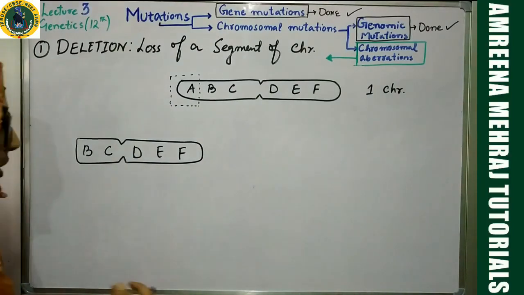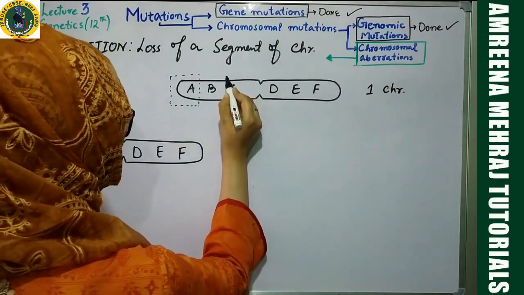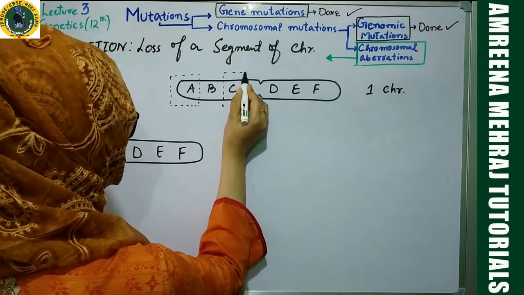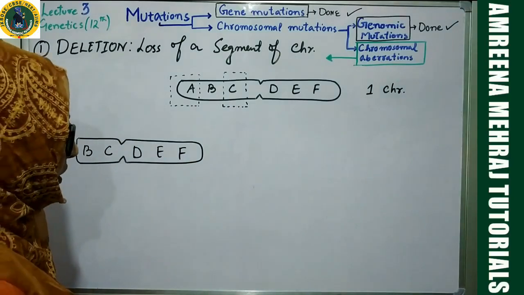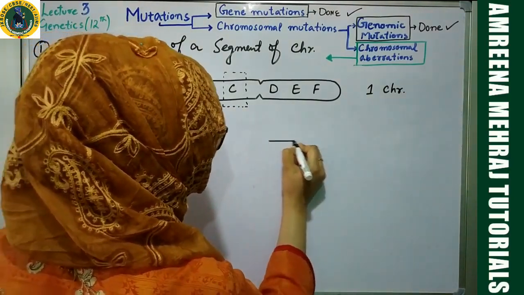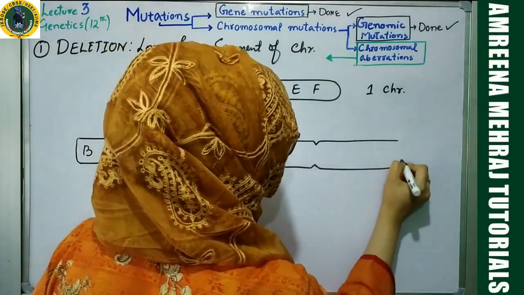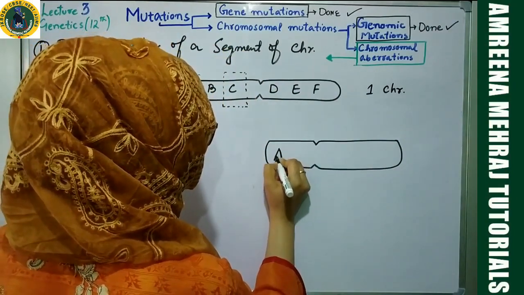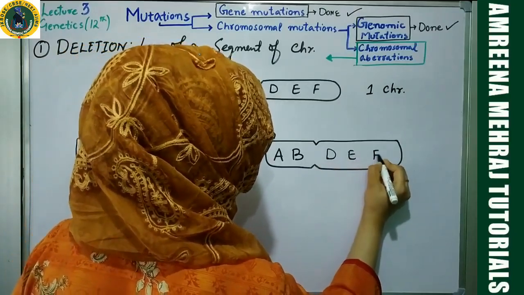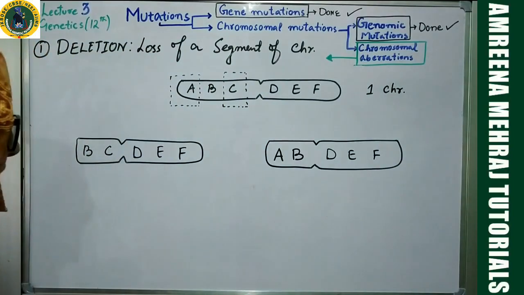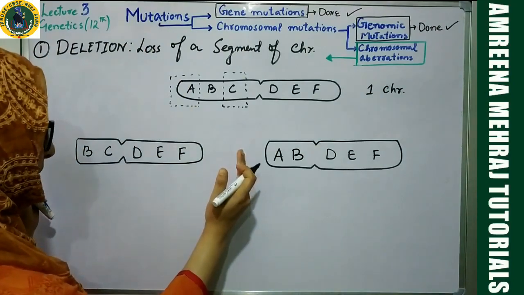Simple. Now, my dear students, just go and delete this particular part of the chromosome. Pay attention. Now I have deleted this particular section. The result will be something like this again. A is there, B is there, C has been lost, D is there, E is there, F is there. These are the representation of the genes. Now this is also deletion. Your chromosome has become shortened.